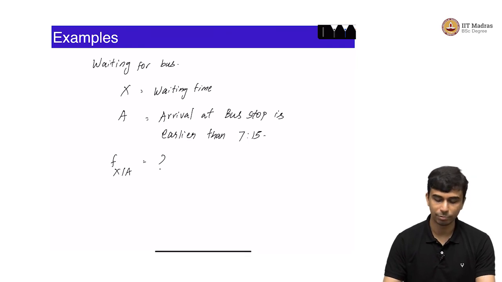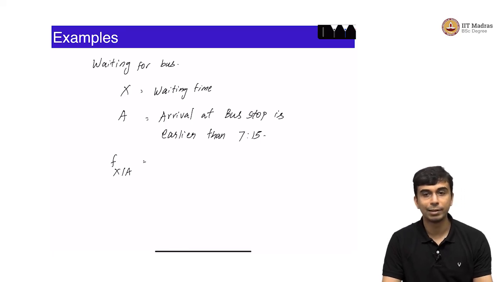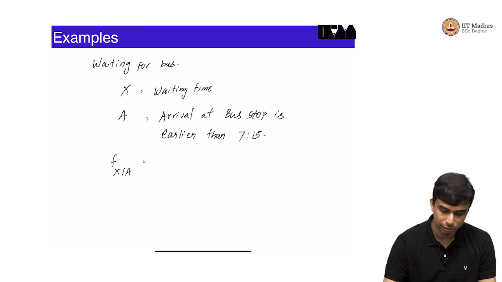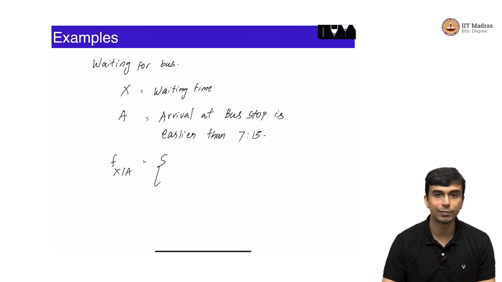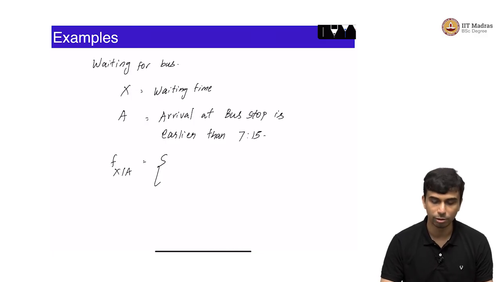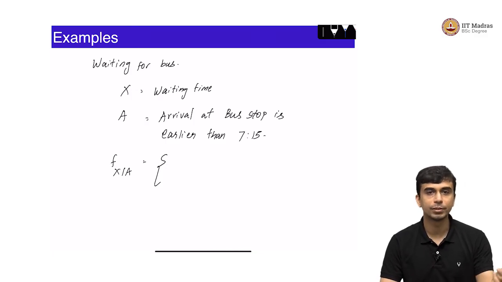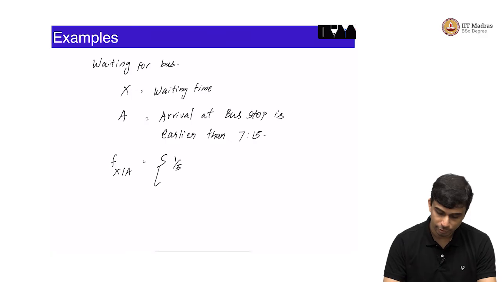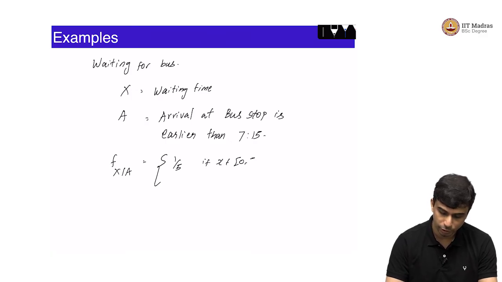By logic you can say that given that you have arrived earlier than 7:15, you could have arrived at any point between 7:10 and 7:15. So, this is uniform in the range of 7:10 to 7:15. The total waiting time can be any time between 0 and 5 minutes, so f of x given A of x is 1 by 5 if x belongs to 0 to 5, and 0 otherwise.